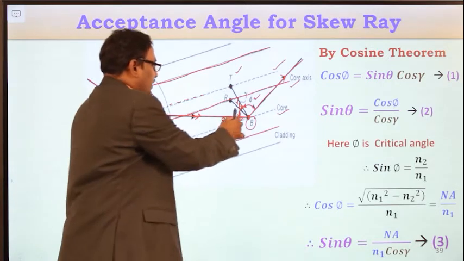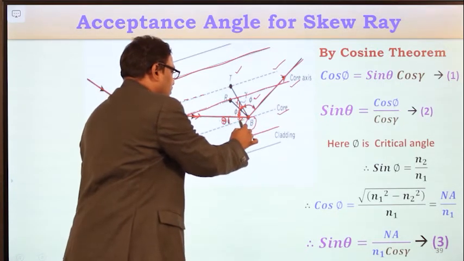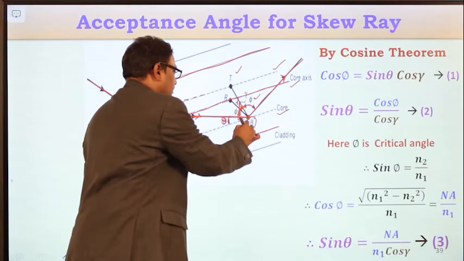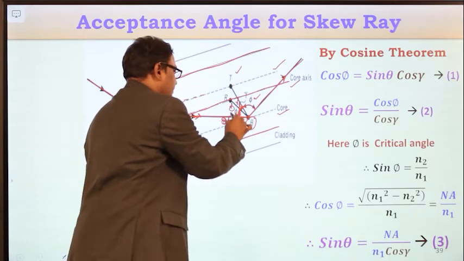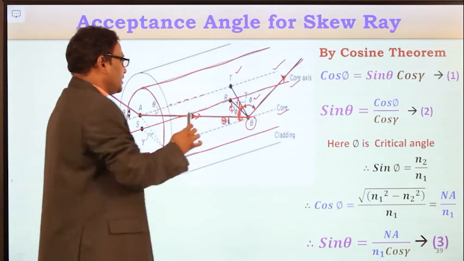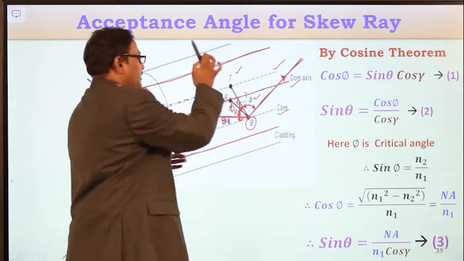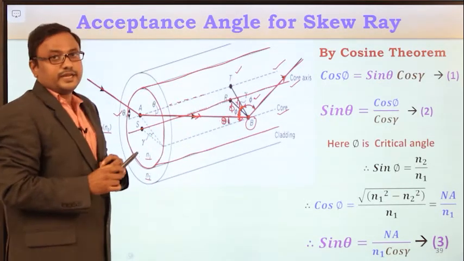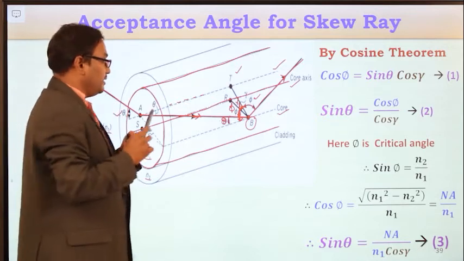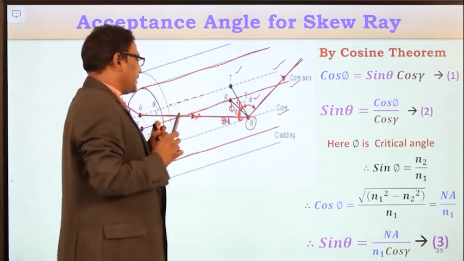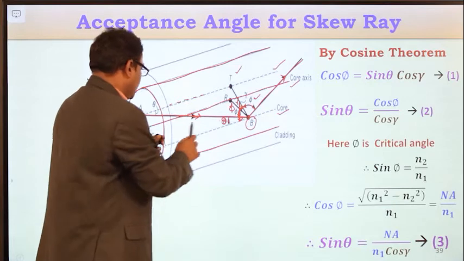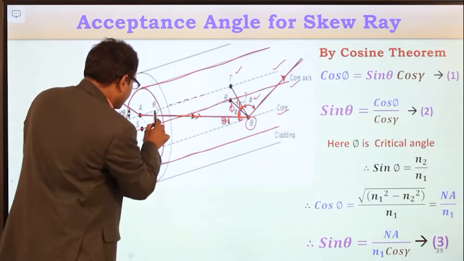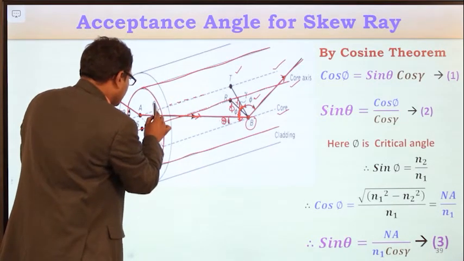What is the total angle here? This phi is the combination of theta and gamma. Among this theta and gamma, if this angle is theta, then here this angle is also theta.